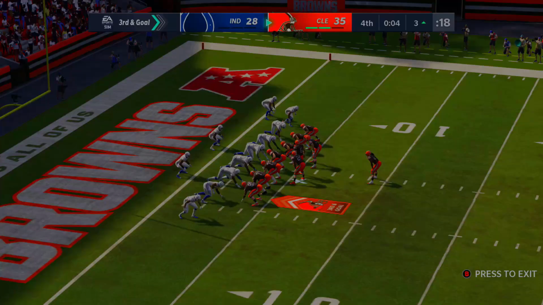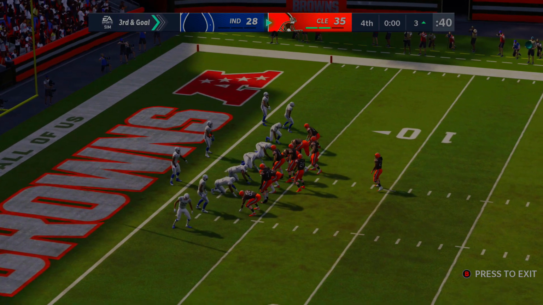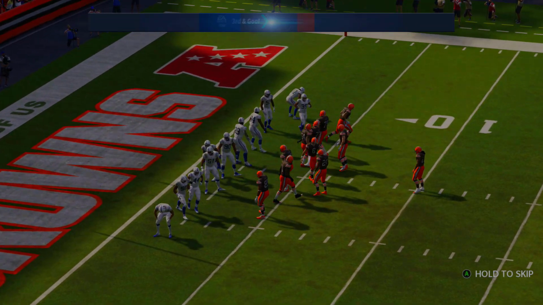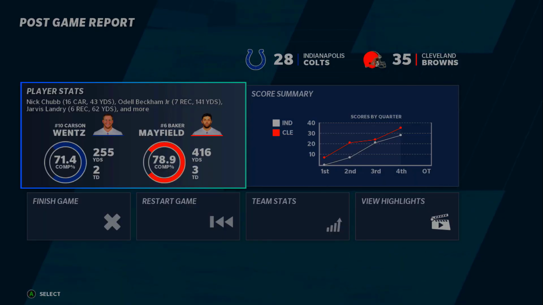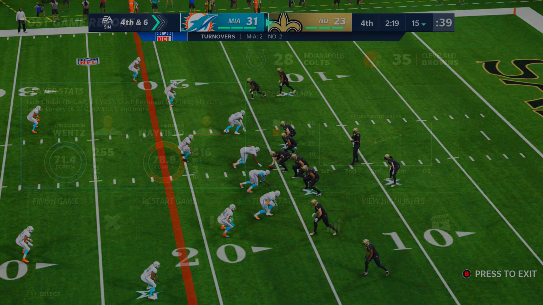Odell Beckham, 140 yards, 1 touchdown, and as you can see, the Browns are kneeling the clock away. They win this game 35-28 at home versus the Colts. Baker Mayfield, 415 yards and 3 touchdowns, a little bit better than Carson Wentz, 255 yards and 2 touchdowns.